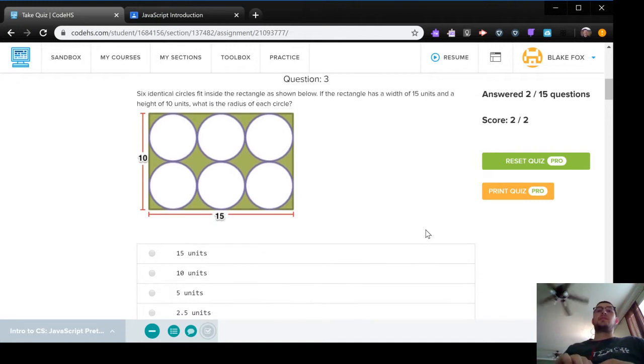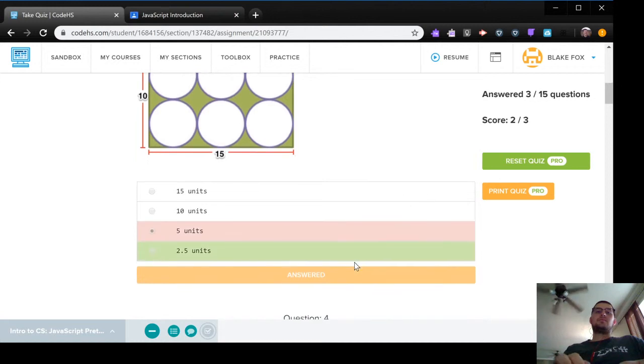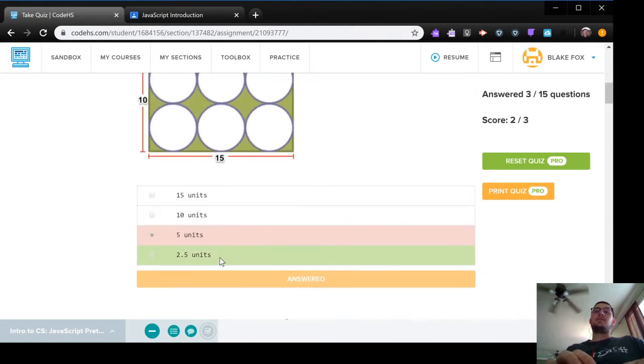Ooh, so we have 6 circles. So it's 15 by 10. The radius of each circle. So each circle has a diameter, right, that 2 circles reach across. And so the diameter is the full length, and the full length can be 2 of them will go across the whole square, so that's going to be 5 units. Ooh, I answered wrong. Radius. I was thinking diameter, but it wants the radius.